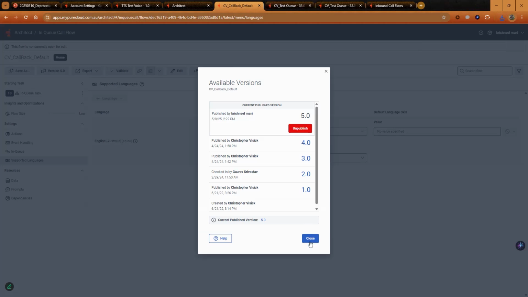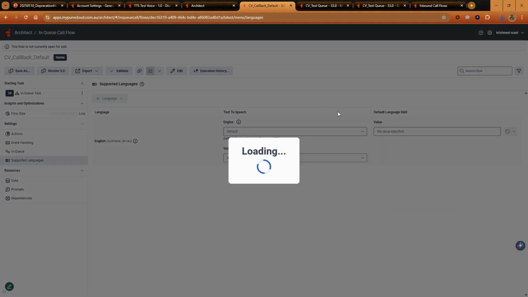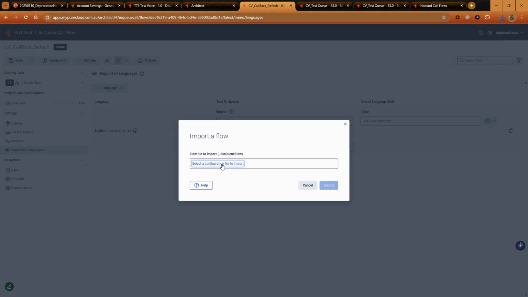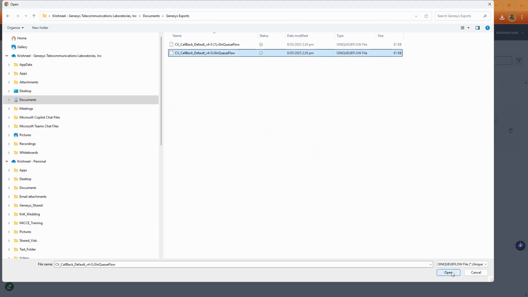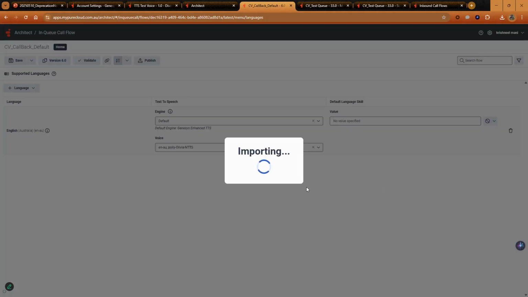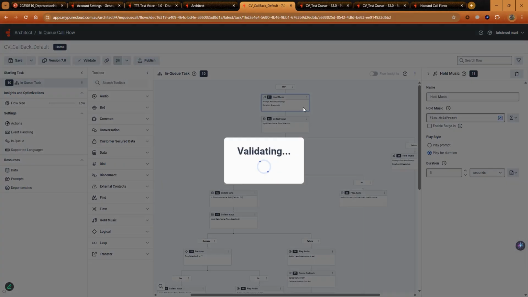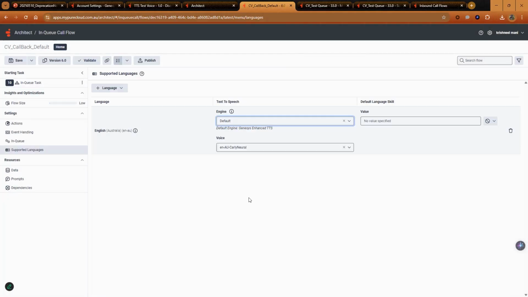Close your tab and go back to your published flow. Click Edit. Click the drop-down arrow next to Save and select Import. Select a configuration file to import. Locate and select your exported flow and click Import. Once you have imported the flow, hit Publish to save the flow. You have successfully rolled back the change.